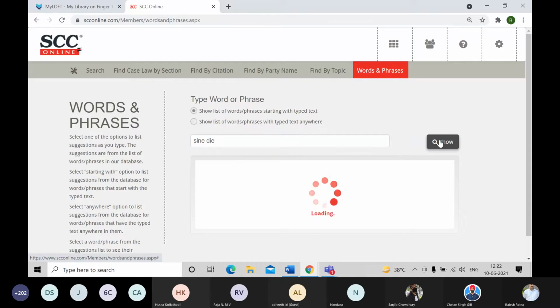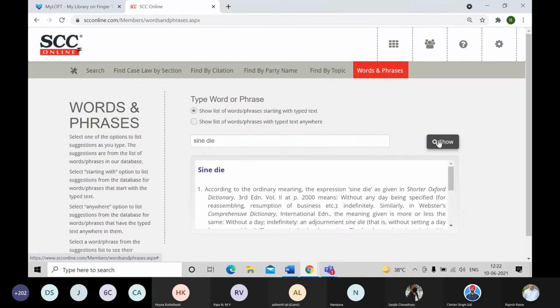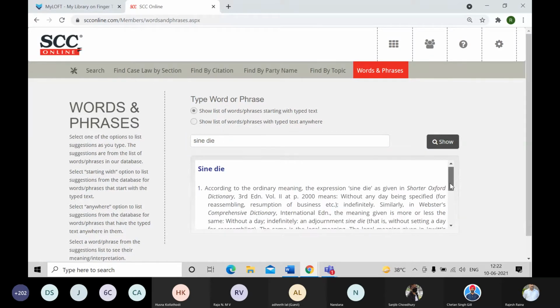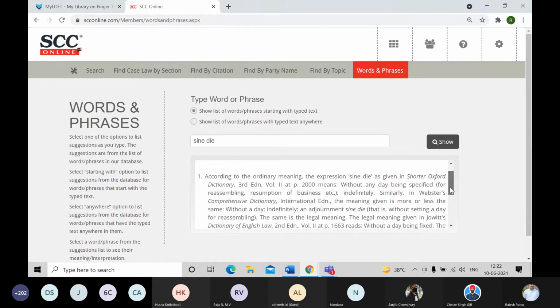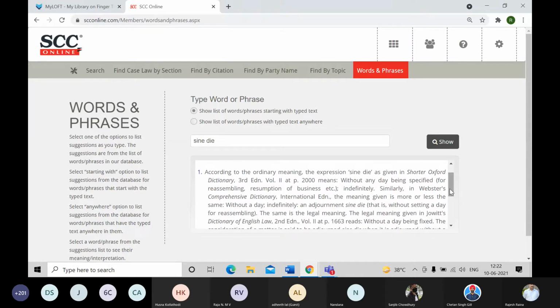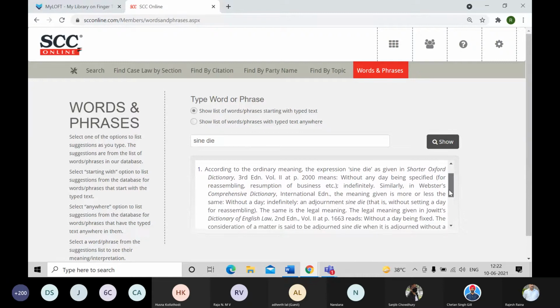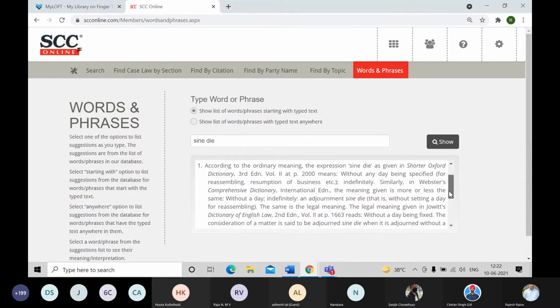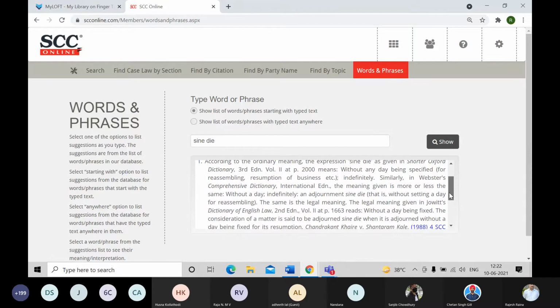This is one legal phrase that we have, and it is now showing me the definition over here according to the ordinary meaning, the expression cyanide as given in the Shorter Oxford Dictionary. So it's referring to the Oxford Dictionary over here, and then Webster's also.